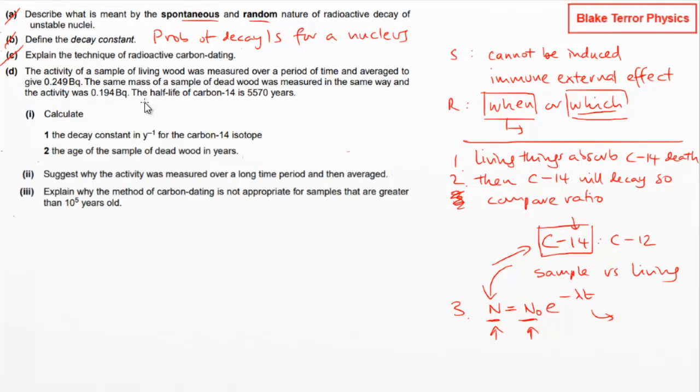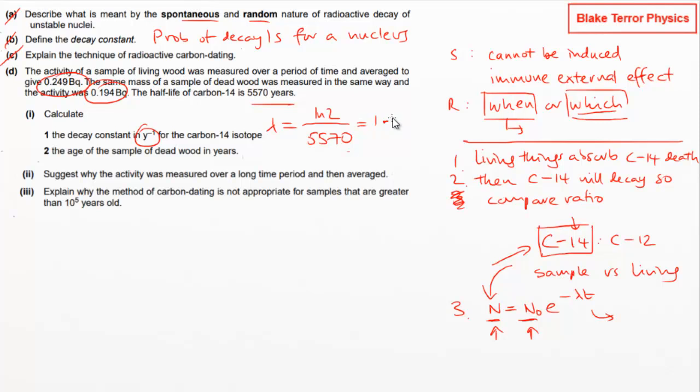The activity of a sample of living wood was measured over a period of time and averaged to that activity. The same mass of a dead sample of wood, measured in the same way, is given that. Half-life is that. Calculate the decay constant in years to the minus 1. Right, that makes things a bit easier because we can just say that it's log 2 divided by 5,570. We don't have to convert things into seconds. Type that into the calculator.